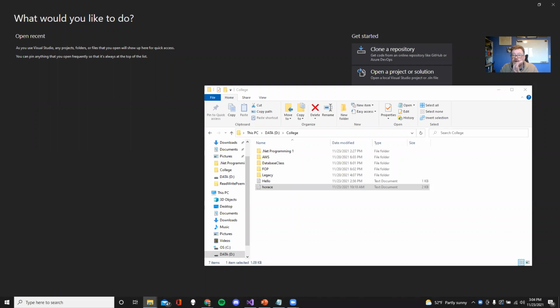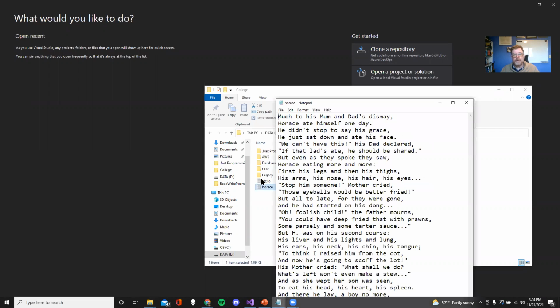So now we come to a little bit of fun. Rather than just reading out one line, writing out one line, we are going to basically read in a poem and write it out to another file. So here's the poem here, Horace.